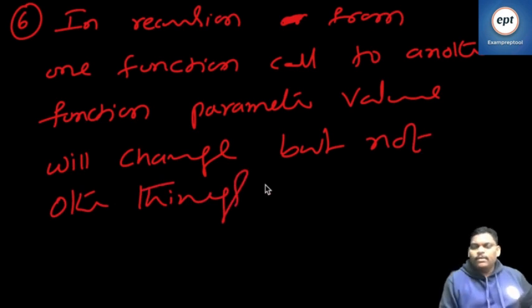Please take this. In recursion, from one function to another function, the parameter value will change but not other things.